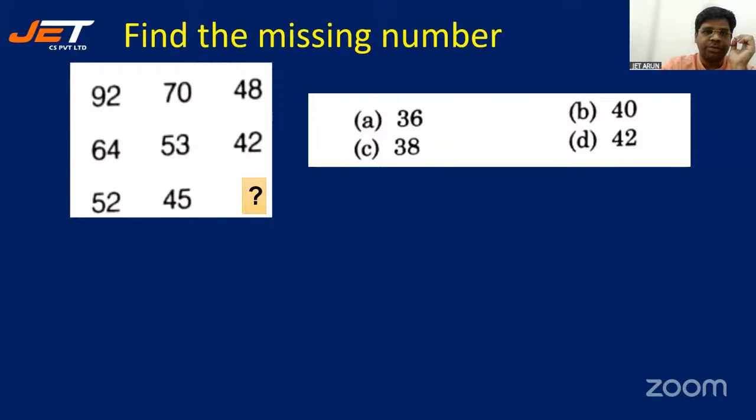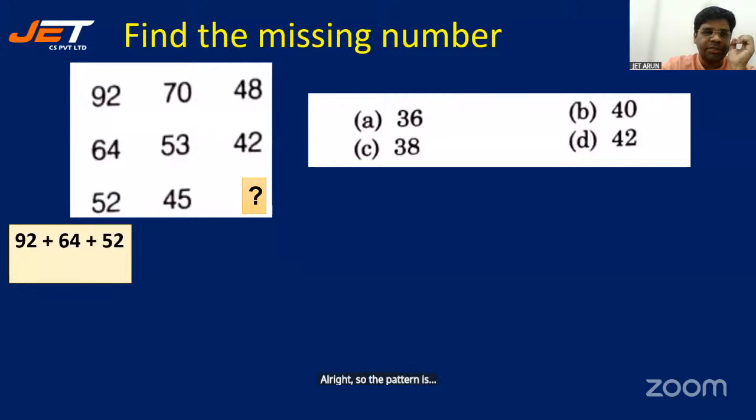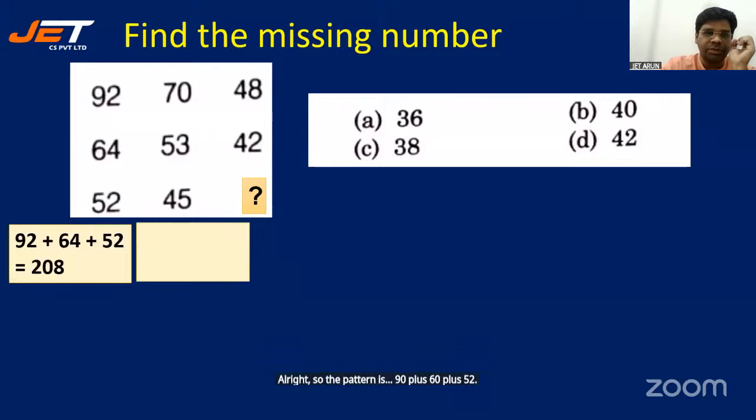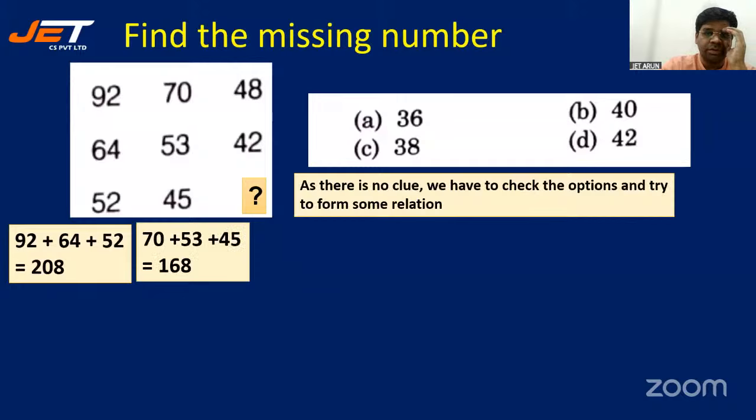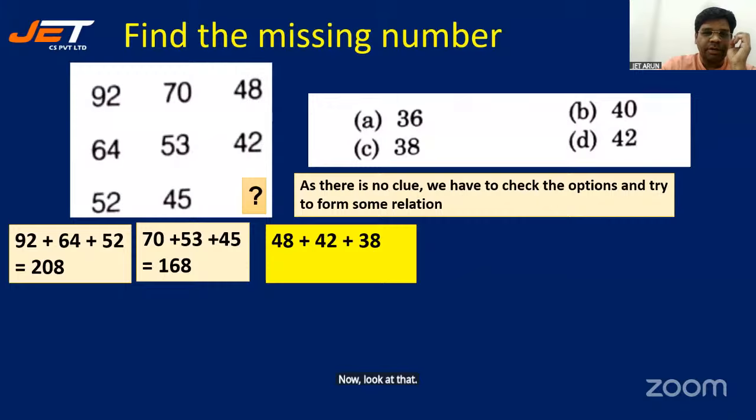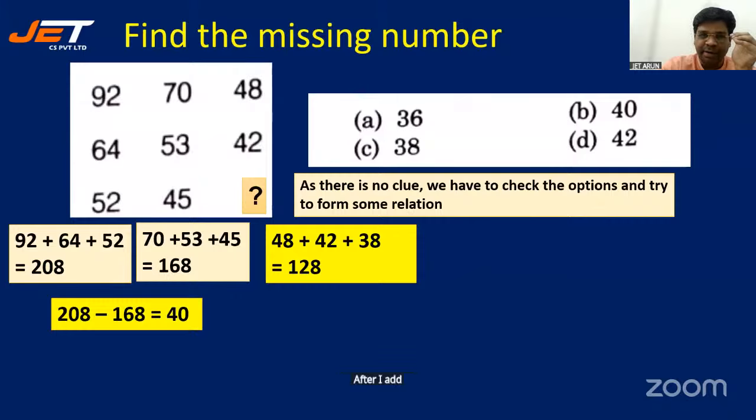All right. So the pattern is 9² + 6² + 5². Now look at that. After I add, I'm getting some numbers: 208, 168, 128.